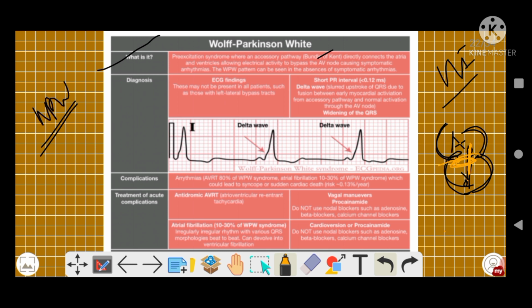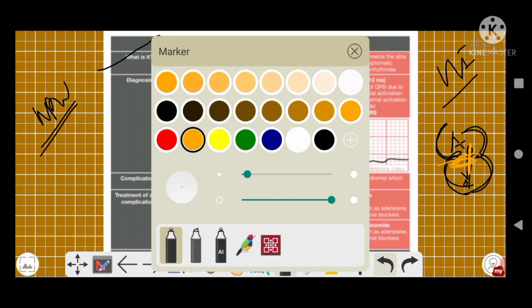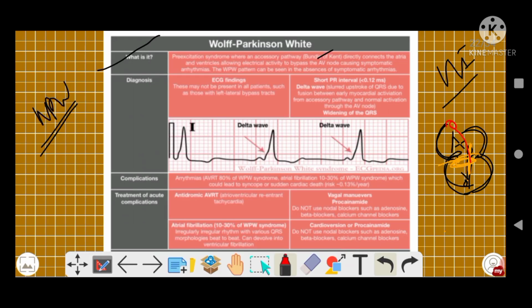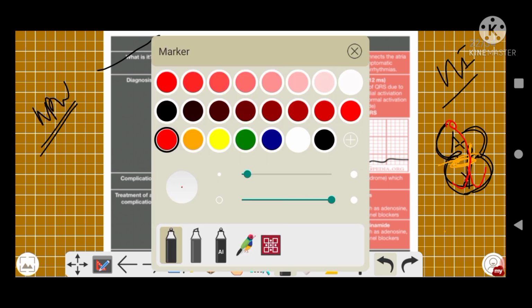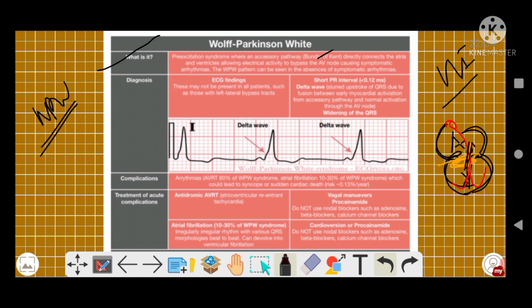Alright, normally the impulses should pass via the SA node to the AV node to the bundle of His, then the Purkinje fibers. But now, instead, there is an extra path named the bundle of Kent that connects the atria and the ventricles. So the impulses from the atria have found a different route, and they will bypass the AV node and pass through this path from the atria to the ventricles. So there will be arrhythmias.